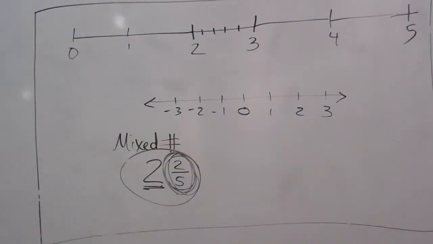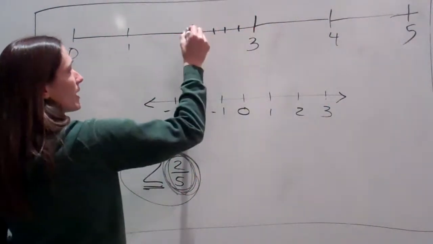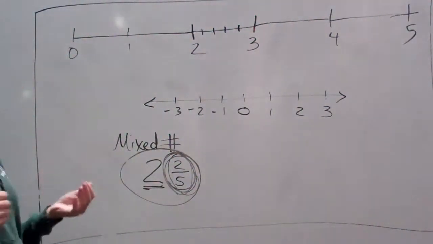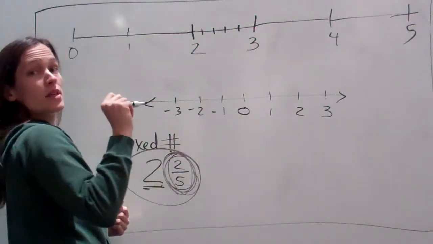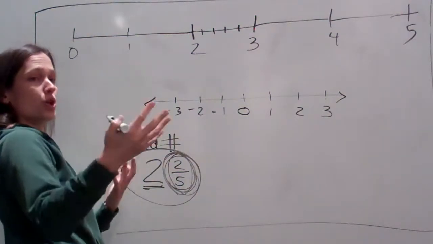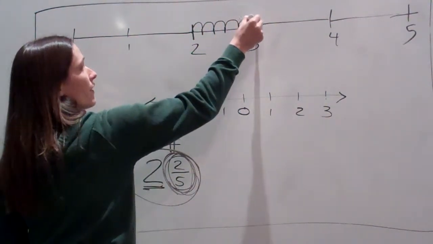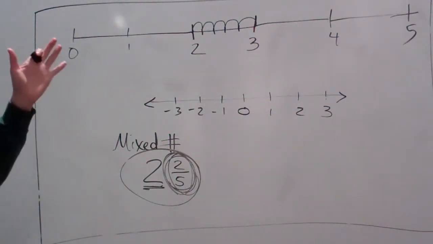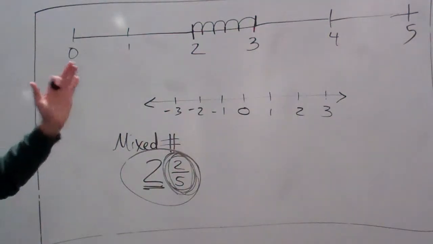In between 2 and 3, I have 4 ticks, but how many jumps or units? 1, 2, 3, 4, 5. So there are 5 jumps, or 5 units, in between 2 and 3.